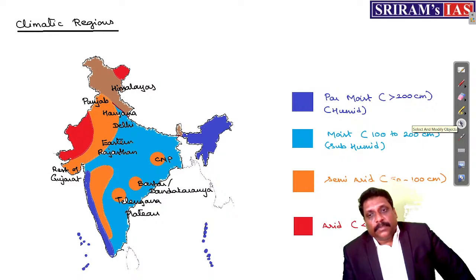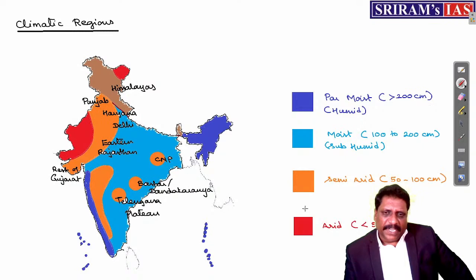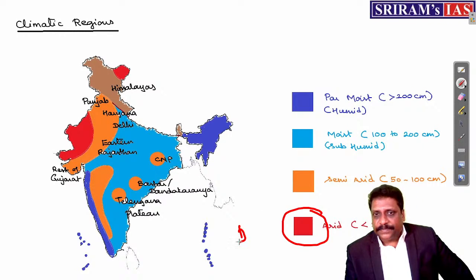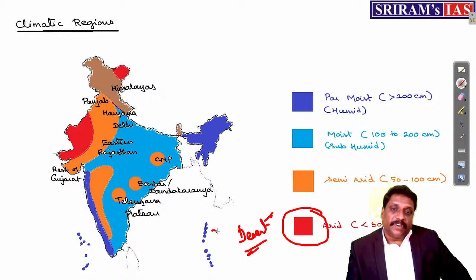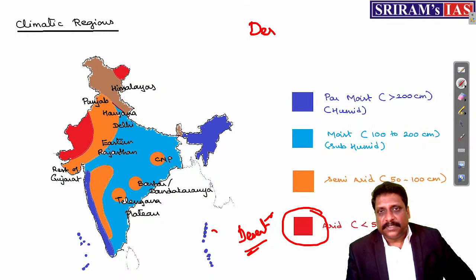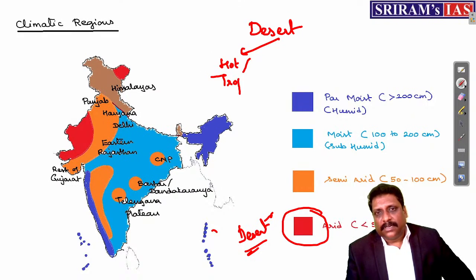Then the next extreme, arid. Arid means I can take it as desert. When we talk about desert, my dear friends, India has 2 types of desert. India has the so-called hot desert or tropical desert, and India also has a cold desert. Where exactly does India have the hot and tropical desert?